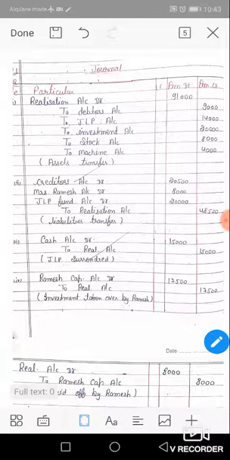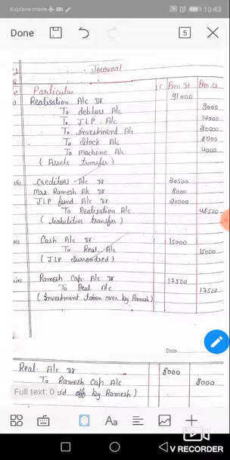Okay, you just open numerical number 1, chapter number 4. This chapter is basically based on three accounts. First is the realization account, second is the partner's capital account, third is the cash or bank account.